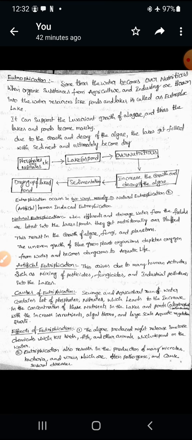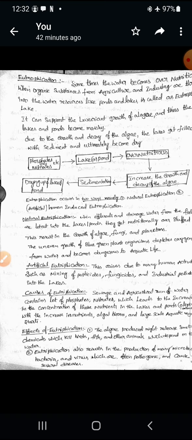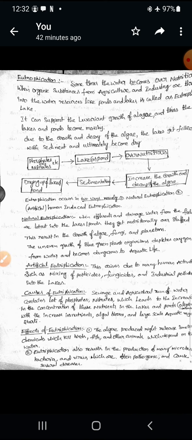Next, fourth one, aquatic plant growth can be directly checked and eliminated from the lake. Sometimes we should remove the algae or phytoplanktons directly from the ponds or lakes. In this way, we can control eutrophication somewhat. Next, fifth one, eutrophication may also be checked by the use of some selective herbicides such as copper sulfate and sodium arsenate.